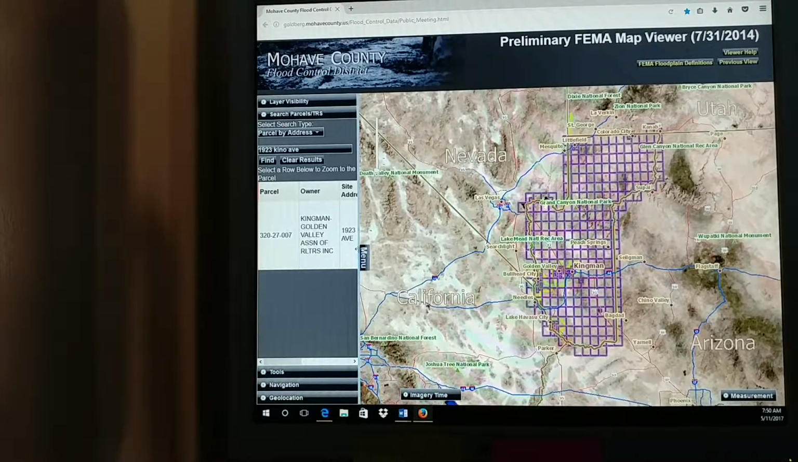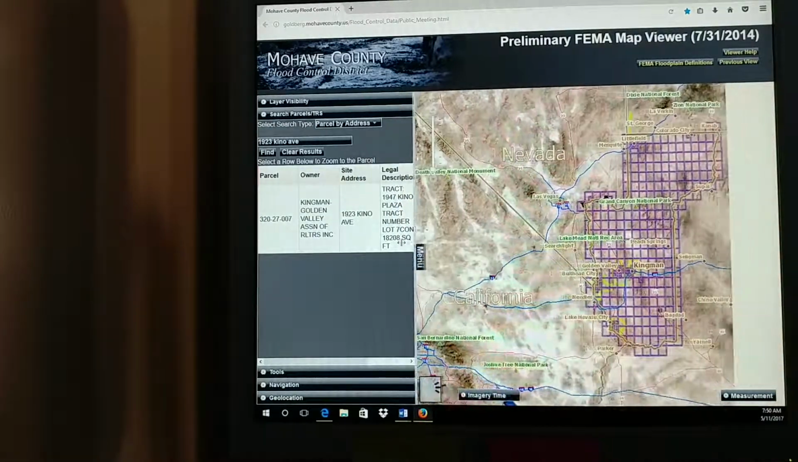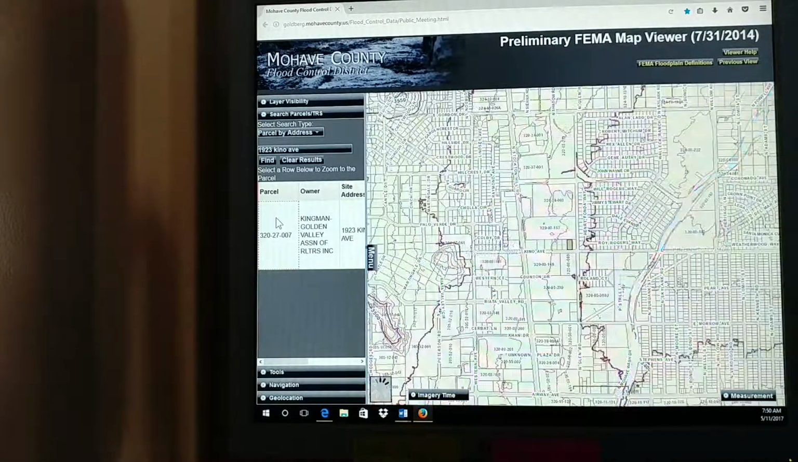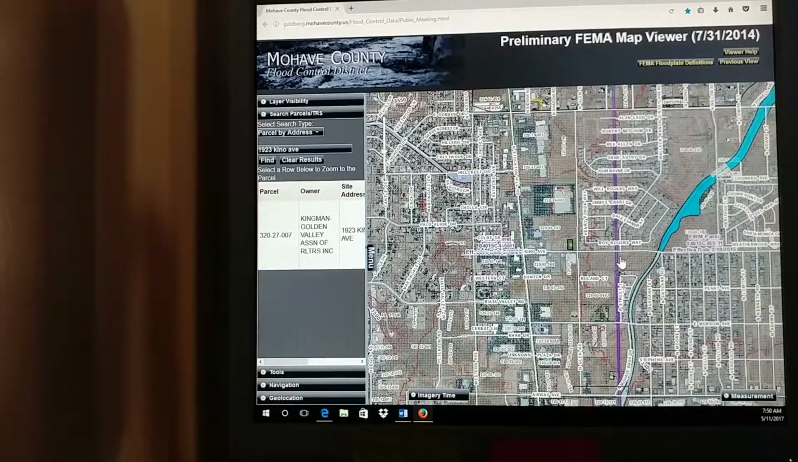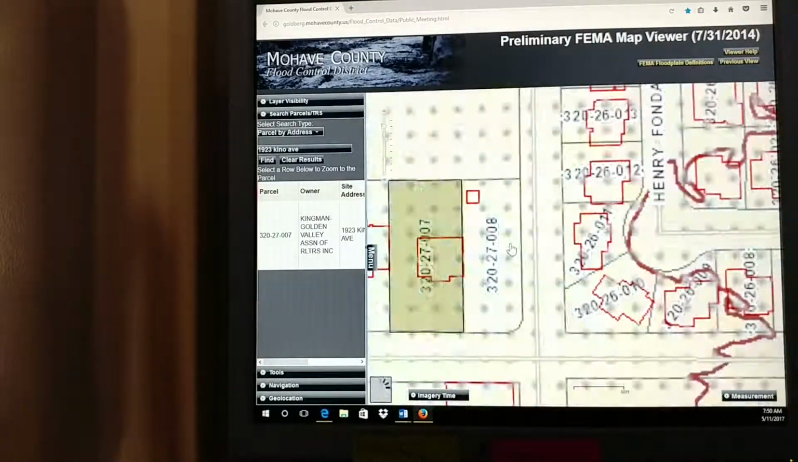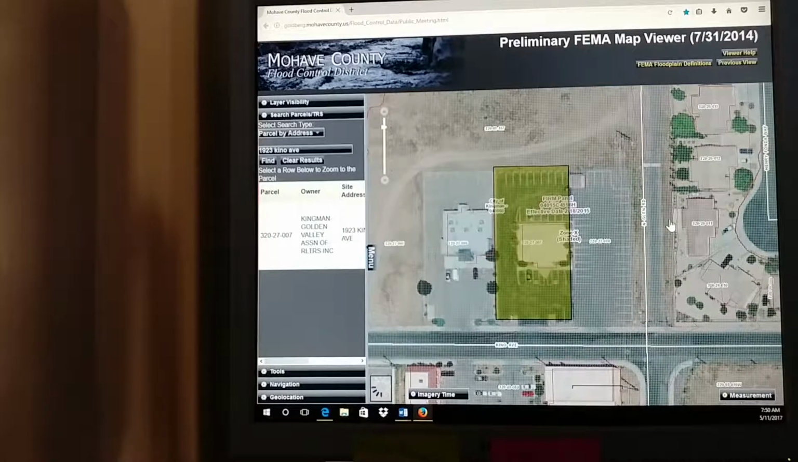Parcel information will show up here. Just simply click on it and it'll zoom to whichever parcel you're searching. You can zoom in more to get a better idea of where you're at. You can see here that it's showing Zone X.